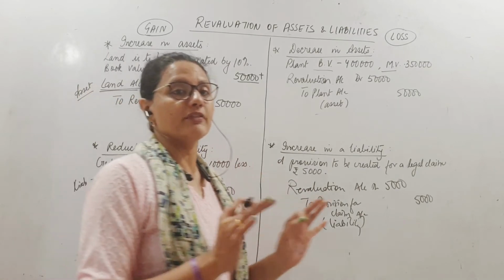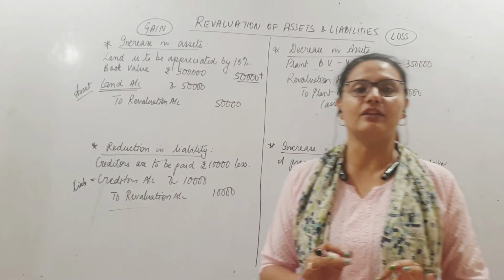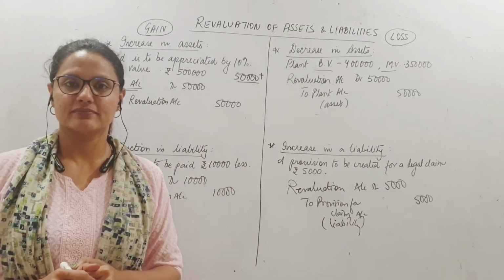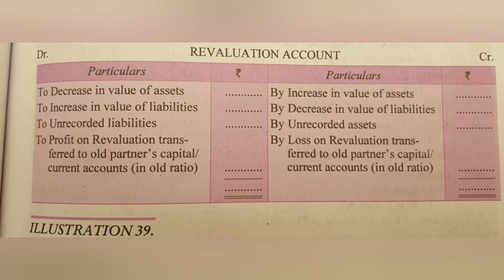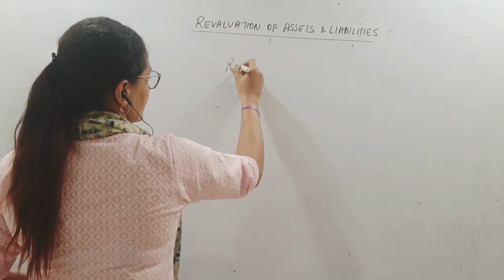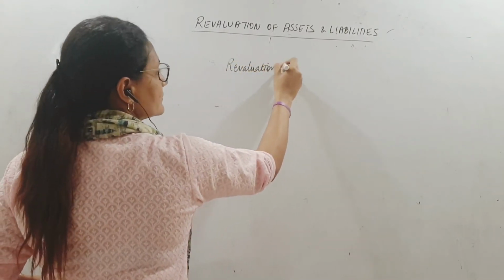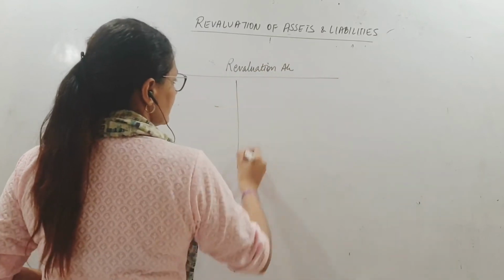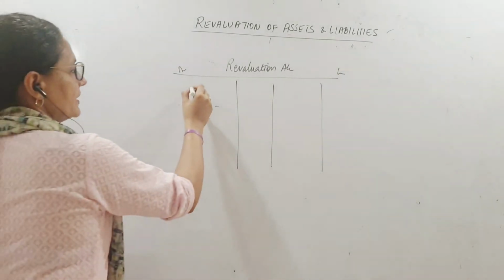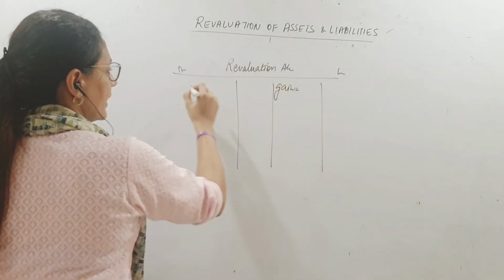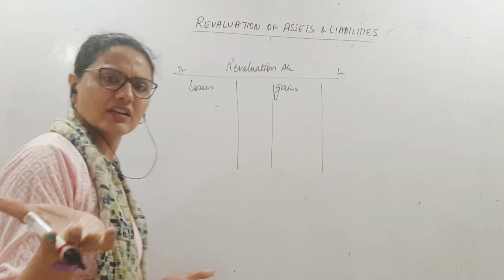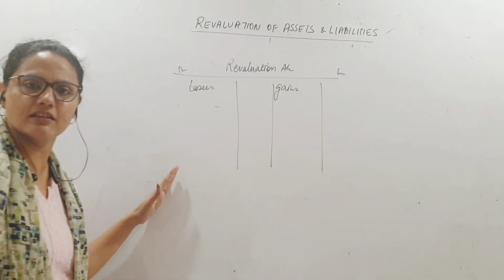So overall profit or loss can be found out by making a revaluation account. The pro forma revaluation account will be shown next to you. So you saw it? When we make the revaluation account, it's a nominal account. Yeah, it will have a debit here and a credit here. Now all the gains have been put here and all the losses have been put here. Fine? Debited with losses, credited with gains. Just like a profit and loss account, you've done this, all incomes here, all expenses here, same thing.